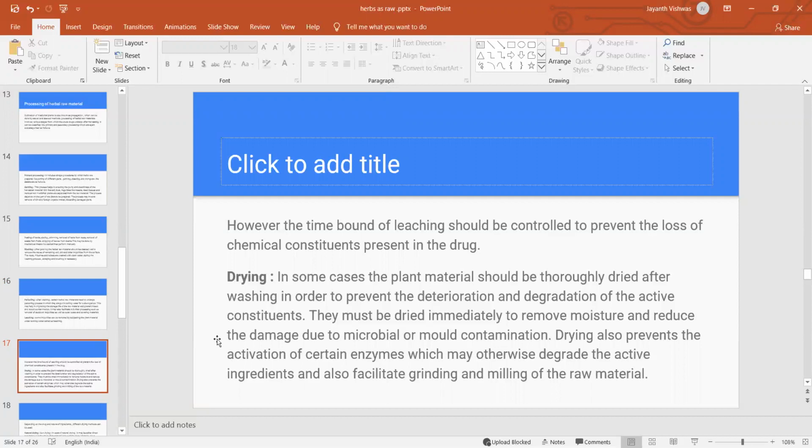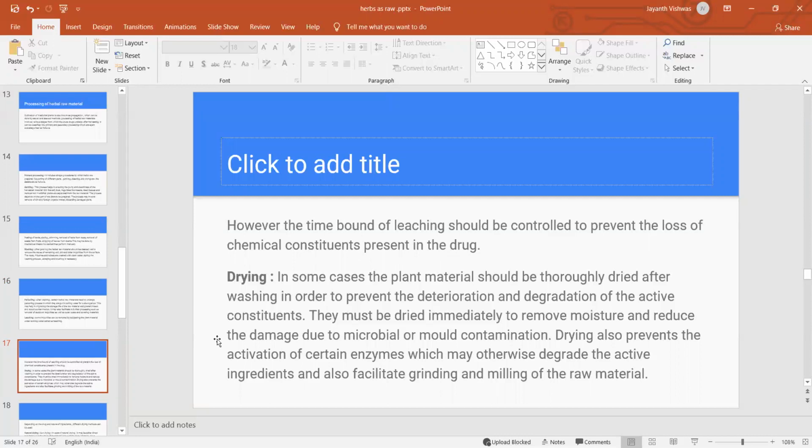If excess moisture is present, it may lead to degradation or deterioration, and damage due to microbial and mold contamination.